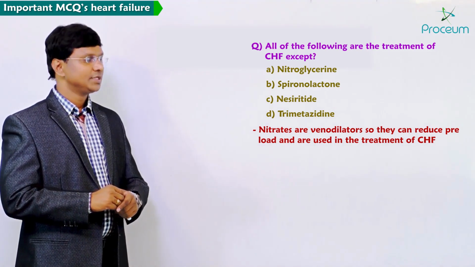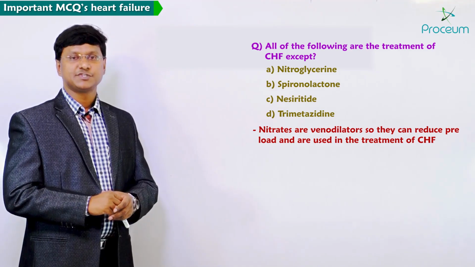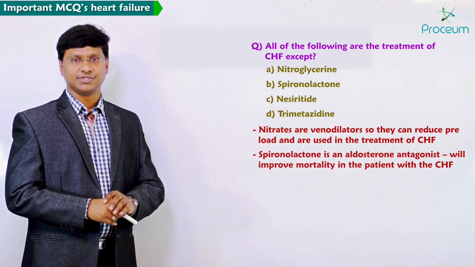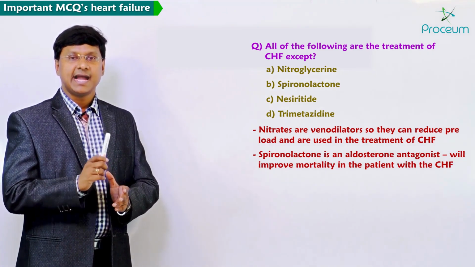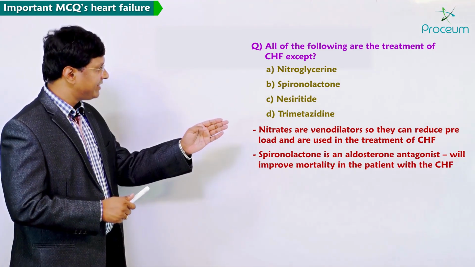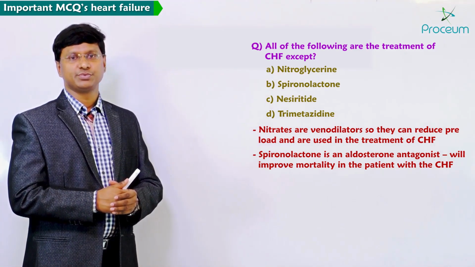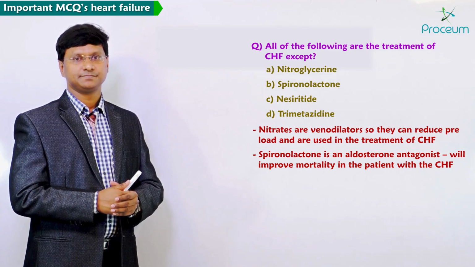That is the reason why they will reduce the preload and they are used in the treatment of congestive heart failure. You take option B, that is spironolactone. Spironolactone, it is an aldosterone antagonist. So what did we discuss? Aldosterone antagonists will improve the mortality in patients with congestive heart failure.